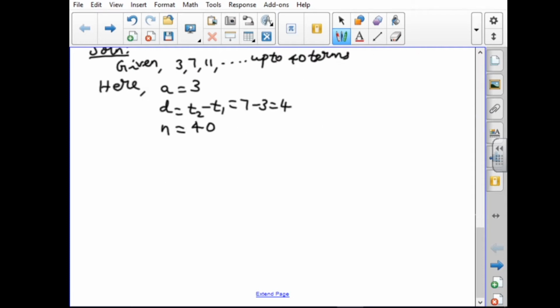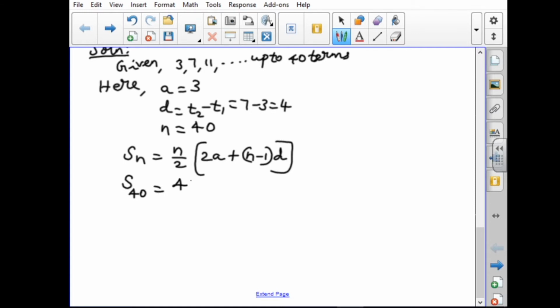Now we know a and n, so we use the first formula. The sum of the first n terms we denote by Sn. Sn equal to n by 2 into 2a plus n minus 1 into d. Here n is 40, so we substitute: S40 equal to 40 by 2 into 2 into a, which is 3, plus n minus 1, which is 40 minus 1, into d, which is 4.